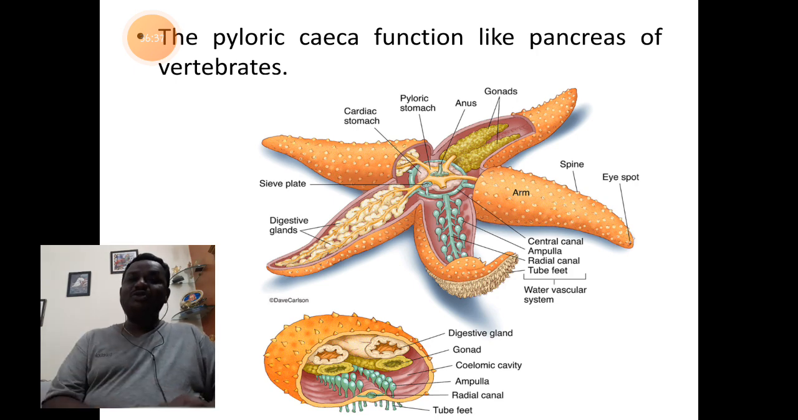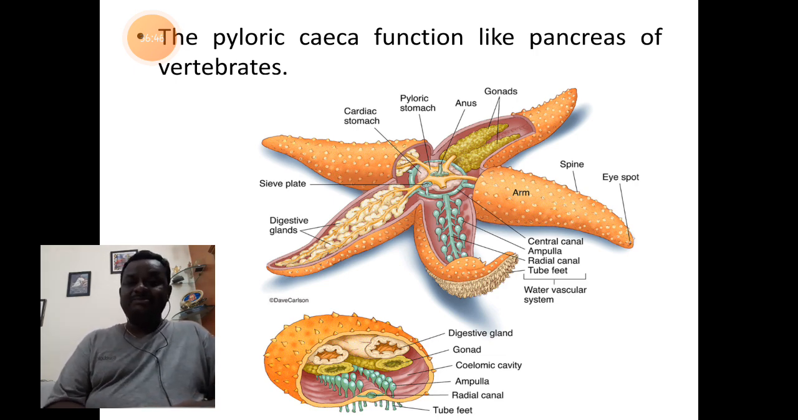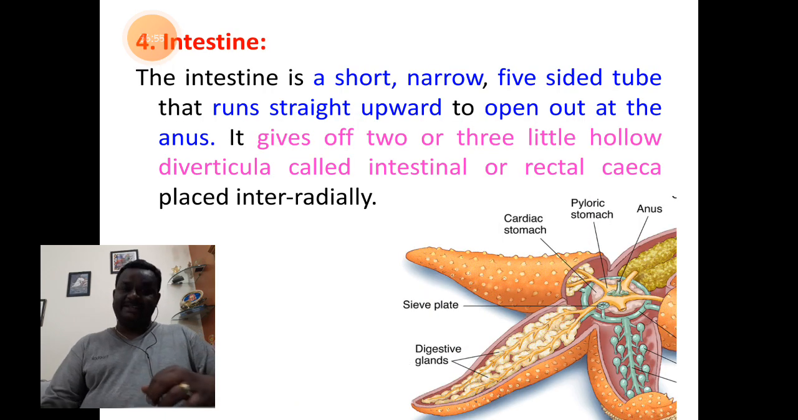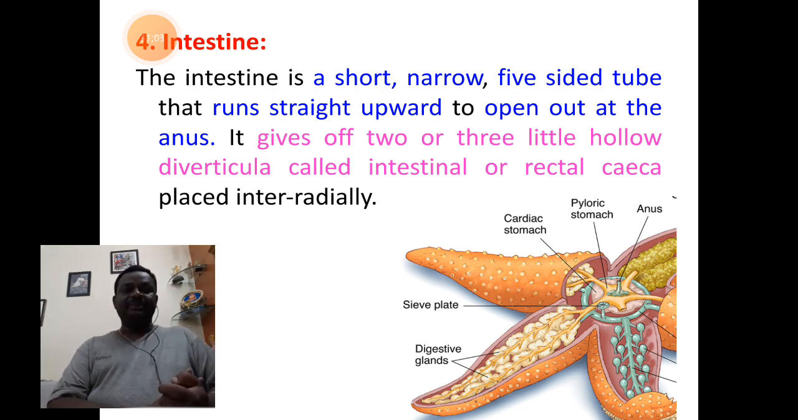So, as we have understood, pyloric caeca function like that of the pancreas. They help in the actual process of secretion of enzymes and at the same time also help in the storage of the extra food in the form of reserve food material. The fourth part that we have in the digestive canal of Asterias is the intestine.